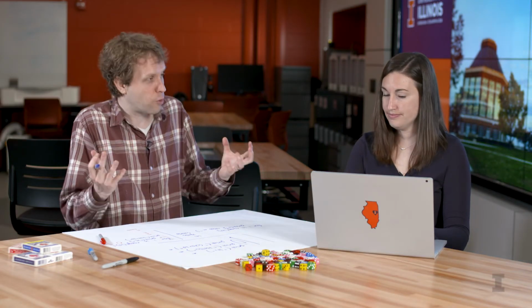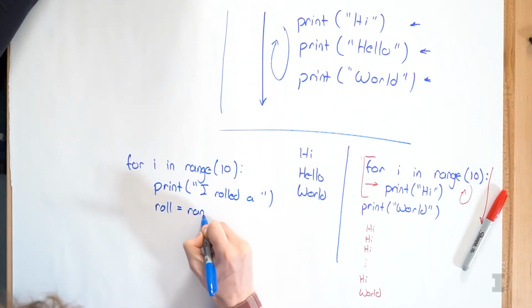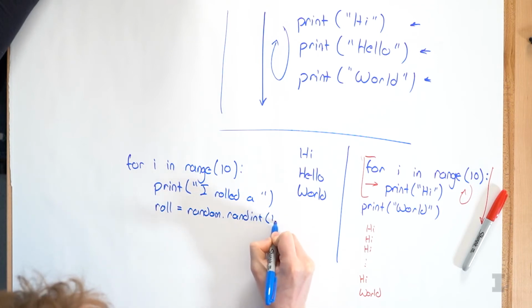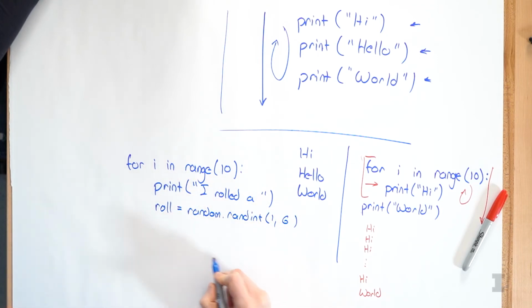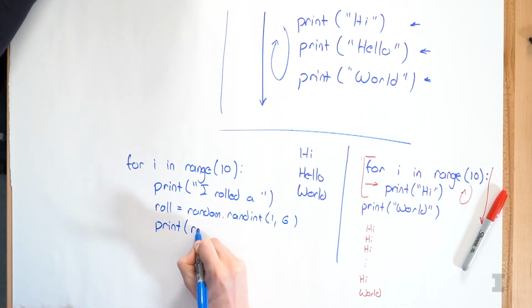So I'm going to roll a die. My dice roll is called roll, and I'm going to say random.randint(1,6) to roll the die. And then I'm going to print out roll.